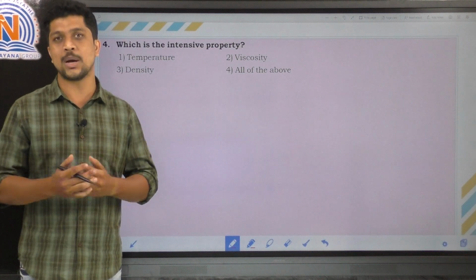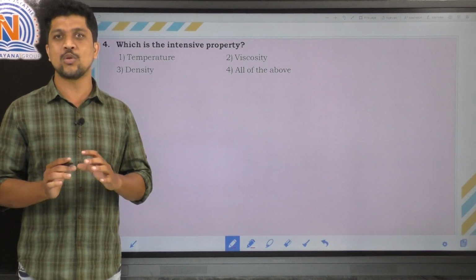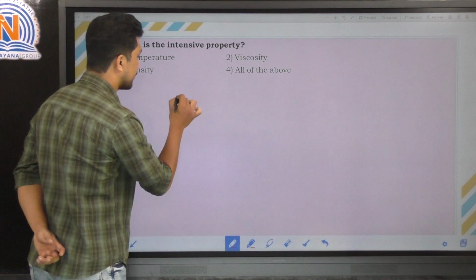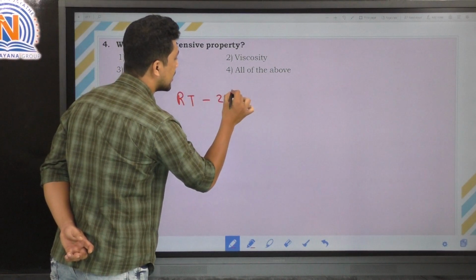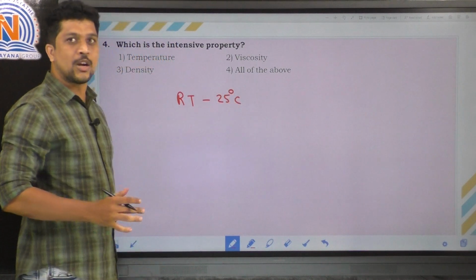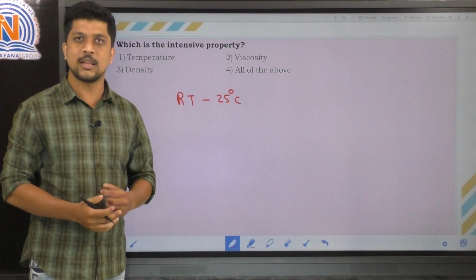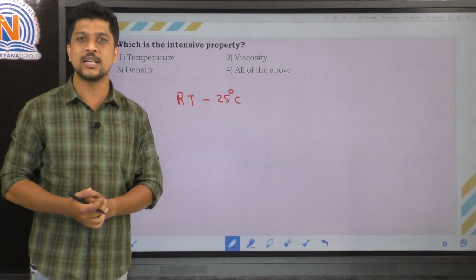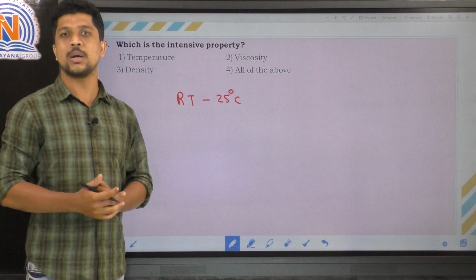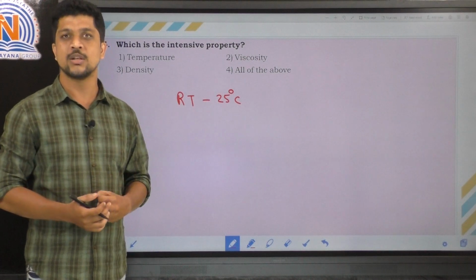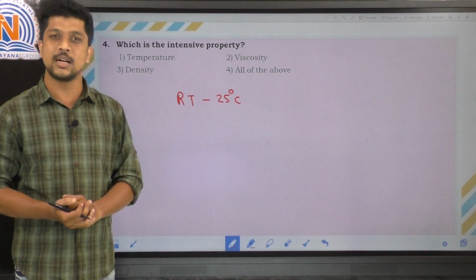For example, take room temperature, which is around 25 degrees centigrade. If the room is bigger, the room temperature is the same, 25 degrees centigrade. If the room is small, the room temperature is again 25 degrees centigrade. So temperature is an intensive property.